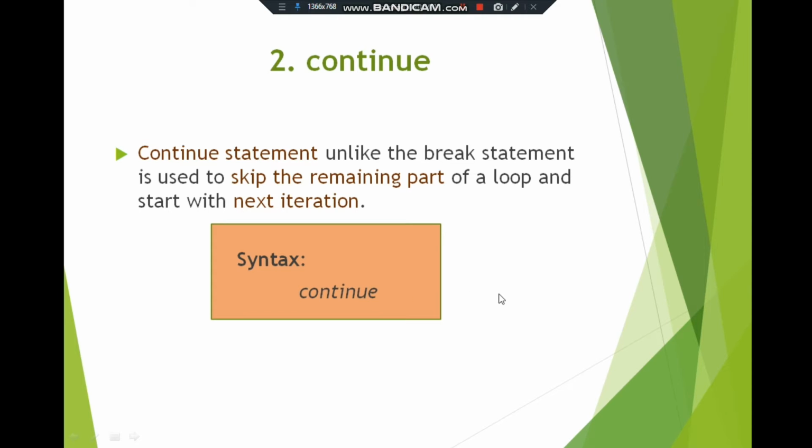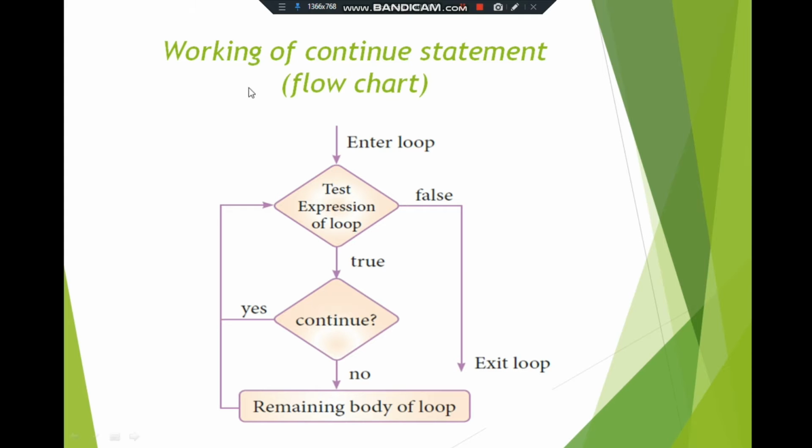Now you can see how the continue statement is executed by using the flow chart. Once the control enters the loop, it first checks the condition, because while and for loops are both entry check loops. Before executing the body of the loop, it first checks the condition. When the condition is true, the body of the loop is executed. Otherwise, if the condition is false, it exits from the loop.